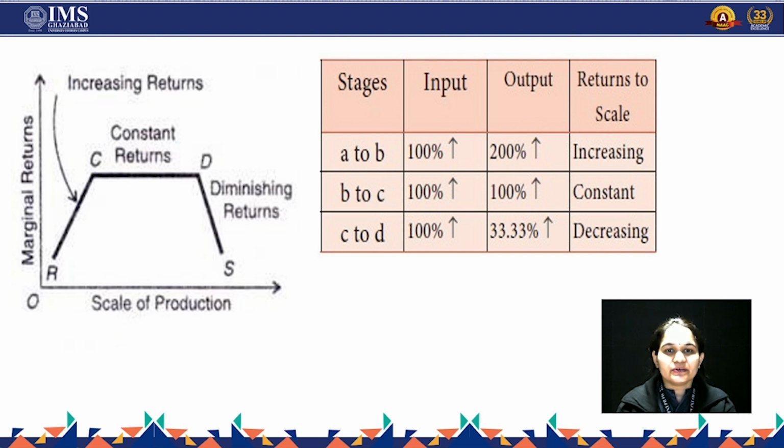Through the table, if I increase my input, the output will increase, and under increasing returns the proportionate change in output will be more compared to the change in inputs. In the second situation, constant returns, the proportionate change in output will be equal to the change in input. And under the third, the input will increase and the output will also increase, but by less than the input.